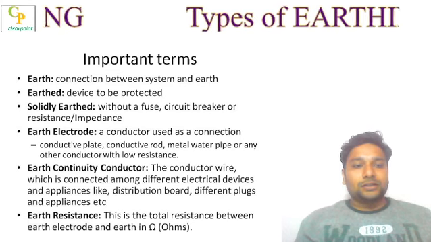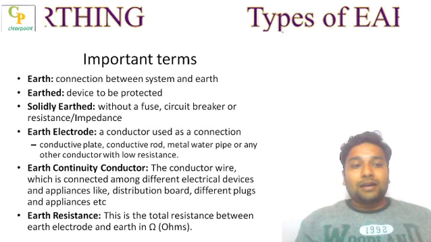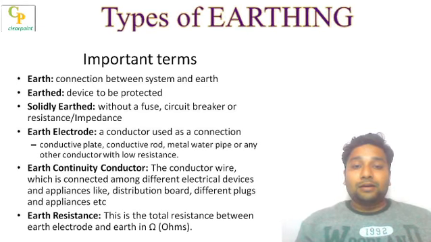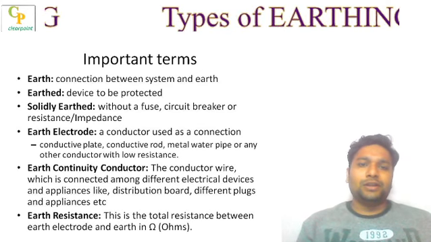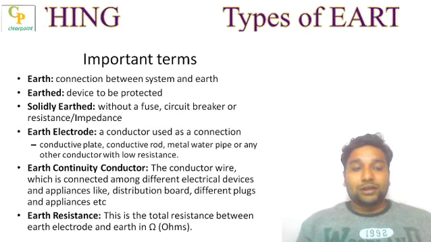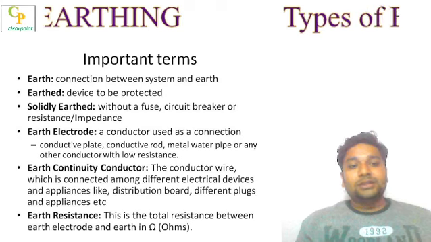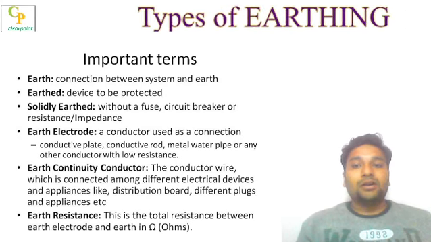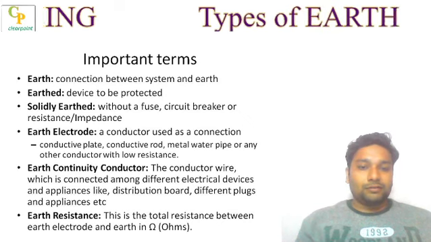Next, earth resistance. This is the total resistance offered by the earth electrode, or simply the resistance offered between the electric appliance and the earth. It is not the resistance offered by the earth or soil, it is just the resistance offered by the system which we are providing for the continuity of the earthing.